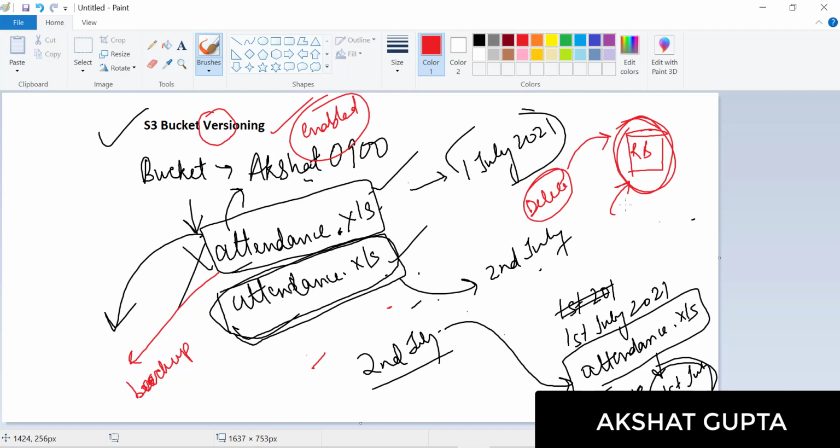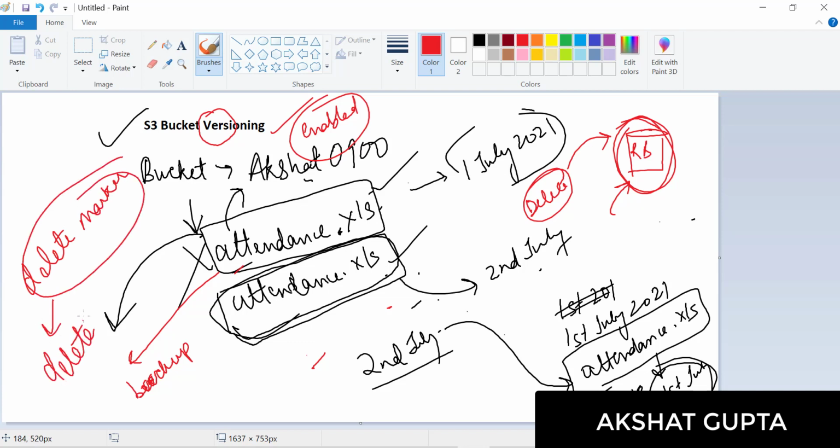In the case of bucket versioning, if you delete a file, a delete marker would be created, and you need to delete this delete marker to get your particular file restored. We will be doing this in the lab, and it will be more clearer after that.